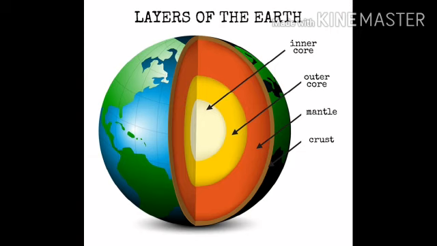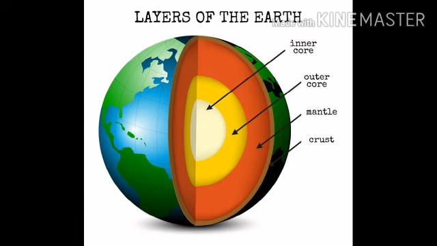Students, which part of the earth is suitable for human habitation? Yes, the crust is suitable for human habitation. Why, children? What is the reason? Because it has an optimal temperature for human habitation, right? And its contact with atmosphere and hydrosphere provides the prerequisites for life.